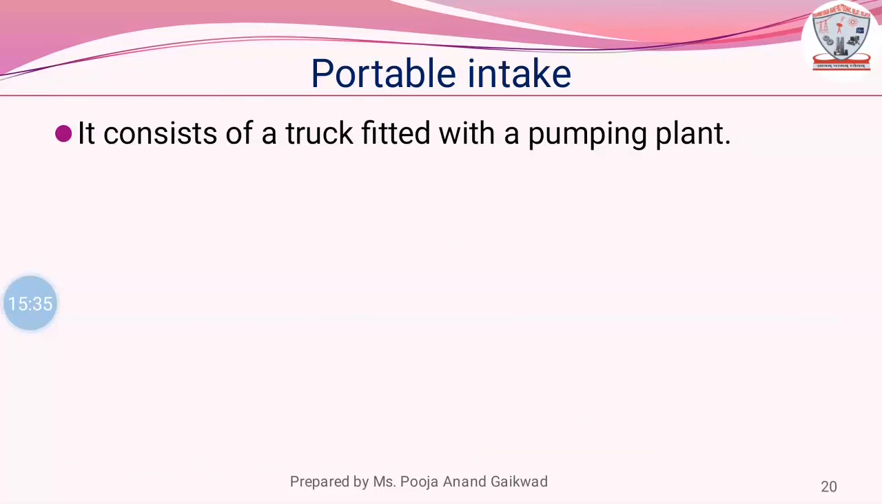Portable intake. Portable intake essentially consists of a truck fitted with a pumping plant. The truck is brought to the site and placed in such a position that it becomes easy to immerse the suction pipe of the pump. The end of the suction pipe is kept just above the bed level of the water source, and it is also provided with a screen or strainers.